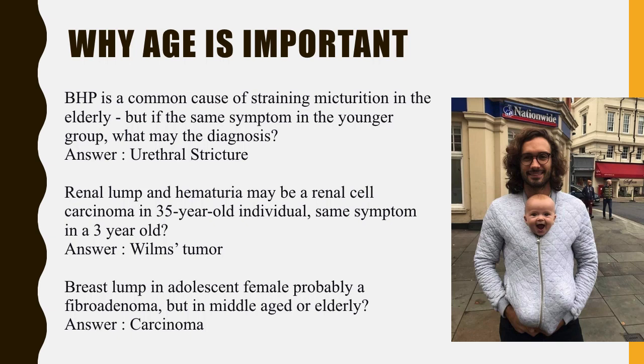Renal lump and hematuria may be a renal cell carcinoma in a 35-year-old individual. The same symptom in a 3-year-old, that is Wilms tumor. Breast lump in an adolescent female, probably a fibroadenoma. But in the middle-aged or elderly, the breast lump may be due to carcinoma. So the age is important. And depending upon the age, we have to select the rubric.